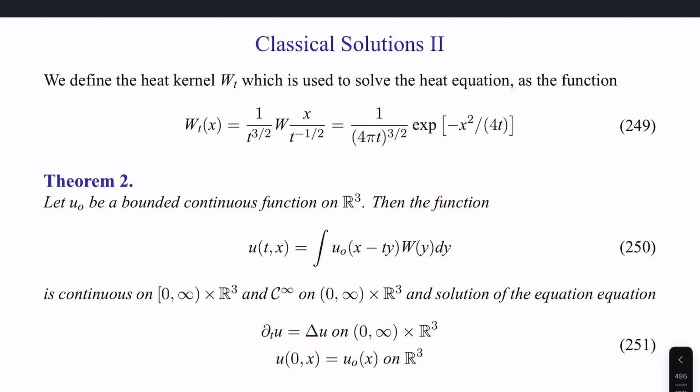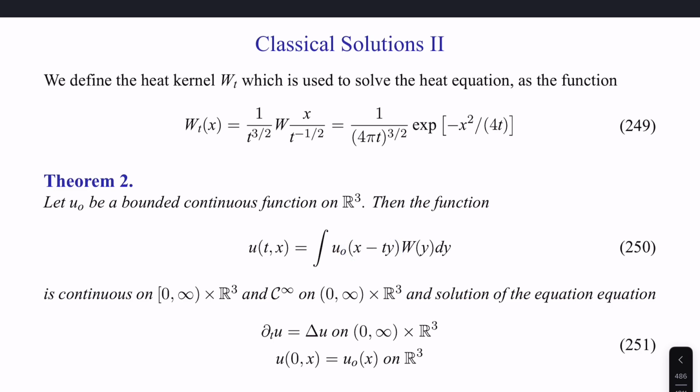Let u naught be a continuous function in 3 dimensions, unbounded in infinite space, because of course we're incompressible. Then u, the solution to the heat equation, can be written as a convolution integral with the heat kernel, with the initial velocity at time 0. This is a small typo here, excuse me. It's the difference between x and y, with t.